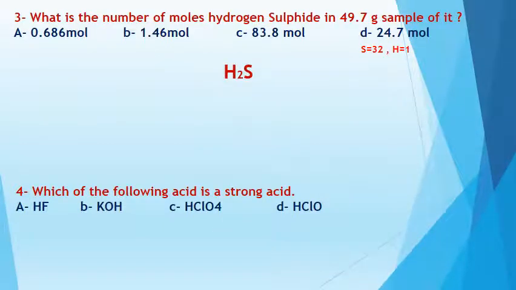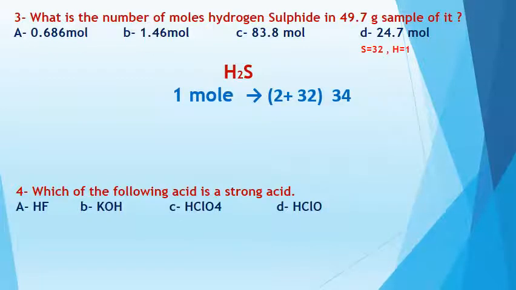What is the number of moles of hydrogen sulfide in a 49.7 gram sample of it? And he gives you some choices. So here you must know the chemical formula of hydrogen sulfide firstly, and the chemical formula of hydrogen sulfide is H2S. And he gives you the molar mass of S equal 32 and of hydrogen equal 1. Firstly, I will calculate the number of moles.